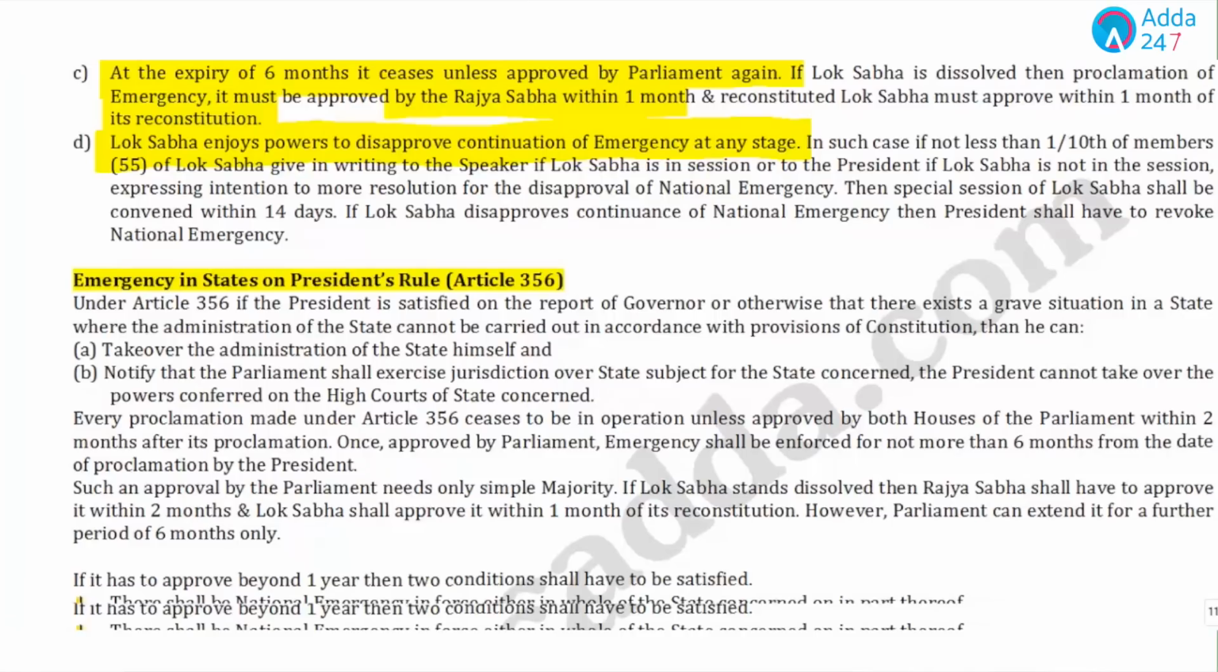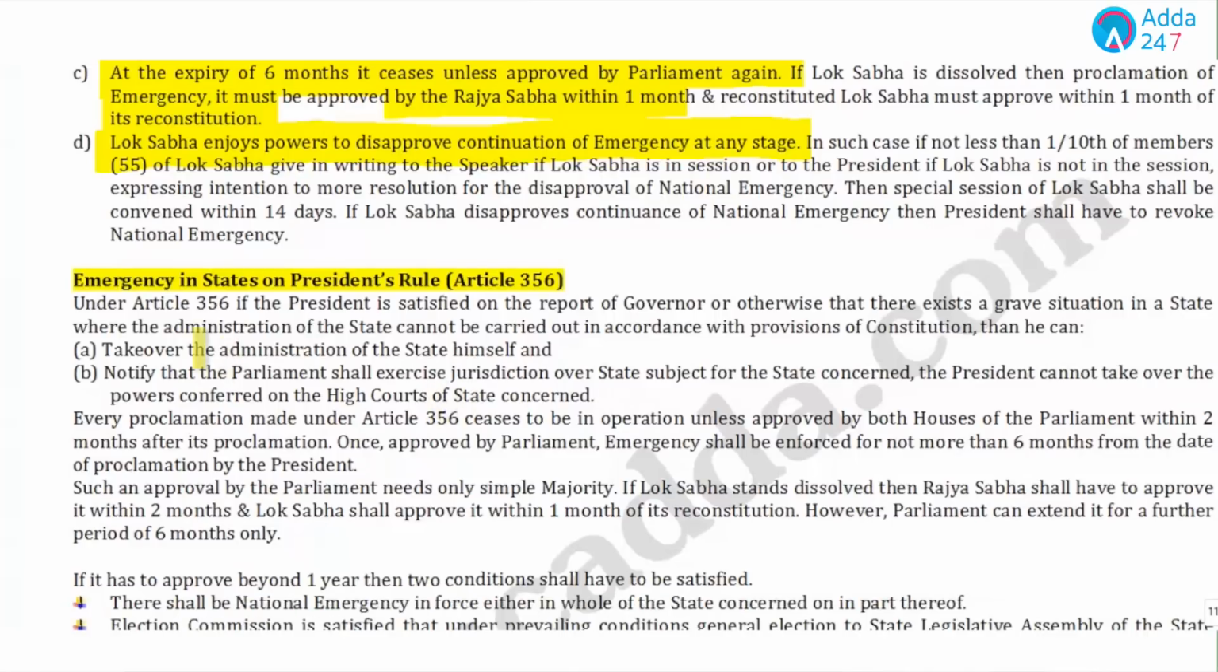Now, if we talk about the emergency in states, the president rule, Article 356. In this, if the president is satisfied on the report of the governor or otherwise that there exists a grave situation in a state where the administration of the state cannot be carried out in accordance with the provisions of the constitution. Students, if the state cannot be carried out in accordance with the provisions of the constitution, then what can he do? He can take over the administration of the state himself, or notify that Parliament shall exercise jurisdiction over the state subject for the state concerned.